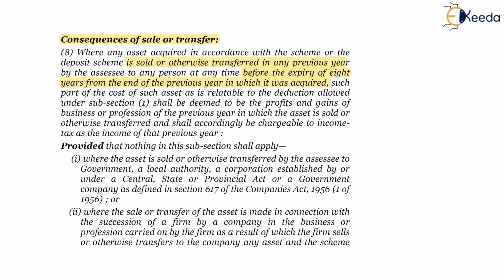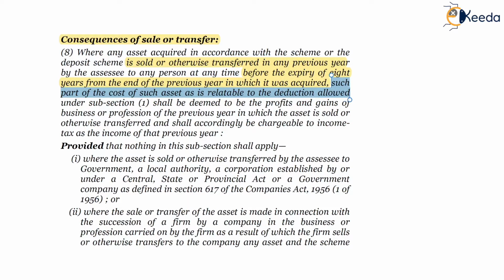So if the asset was acquired in April 2010, then from the end of the previous year, from March 2011, the count of 8 years will start. The first year will be previous year 11-12. April 11 to March 12 will be the first year, and from that the 8 years will be counted. So before the expiry of 8 years from the end of the previous year in which the asset was acquired,